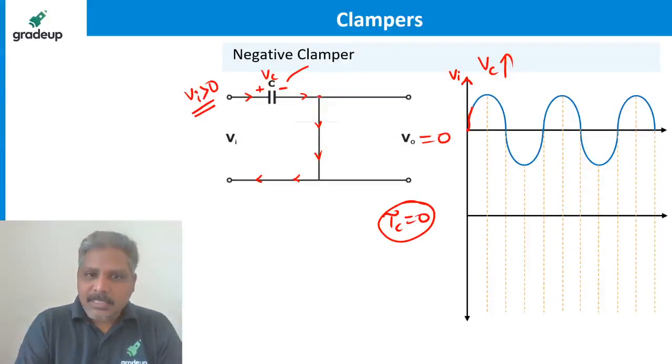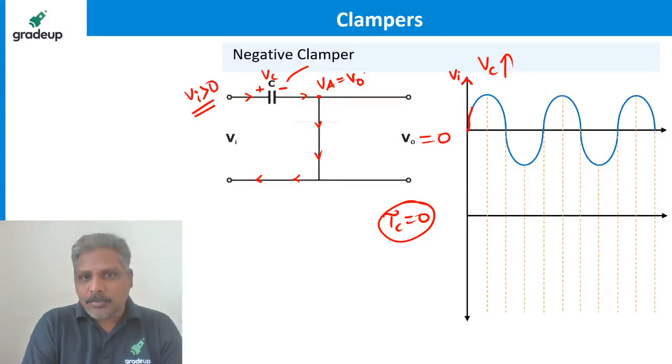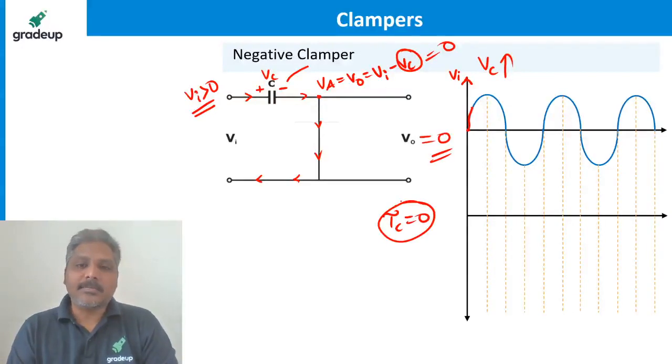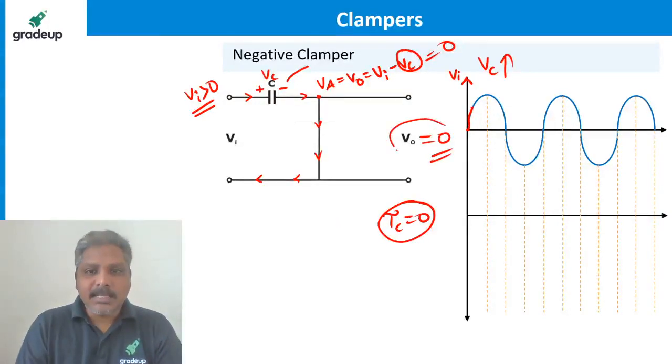That is why the voltage here, the anode voltage, which is nothing but the output voltage, which we call V naught, is Vi minus Vc. What is Vc? Same as Vi. That is why the output is 0. So I can say output 0 in two ways. One is because the diode is short circuited, the output is 0. Second, the output voltage is nothing but the anode voltage, which is V naught, which is Vi minus the capacitor voltage.